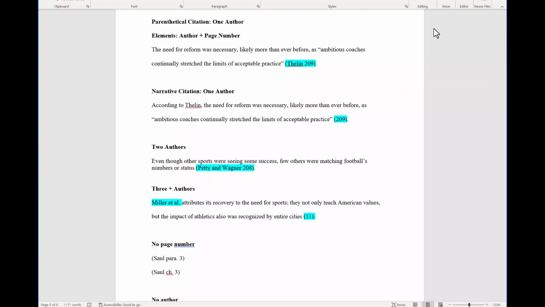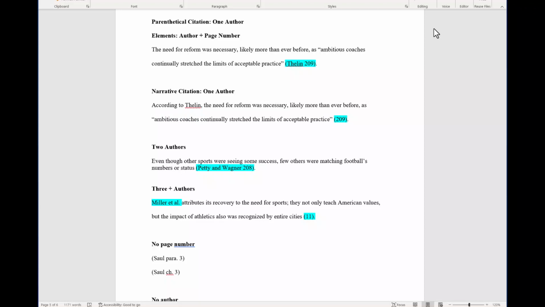The elements of an MLA in-text citation are the author's last name and the page number or page range where that information is found in the text. Those elements should go in parentheses at the end of the sentence, which is why it is called a parenthetical citation. And there is only a space between the author and the number, no comma. If you include the author's name in the sentence, that is called a narrative citation, and you only need to include the page numbers in parentheses at the end of the sentence.